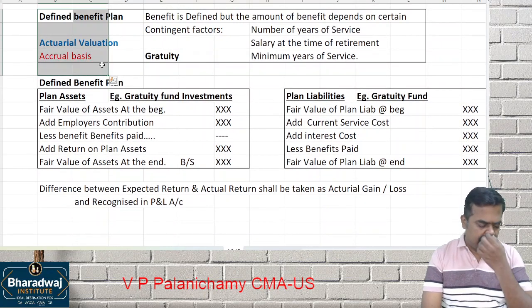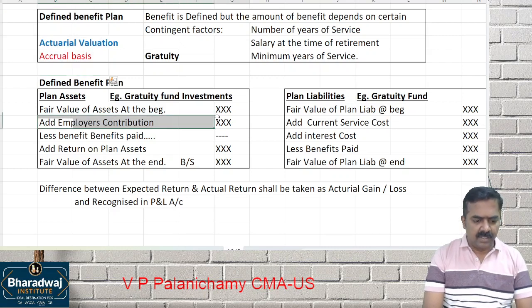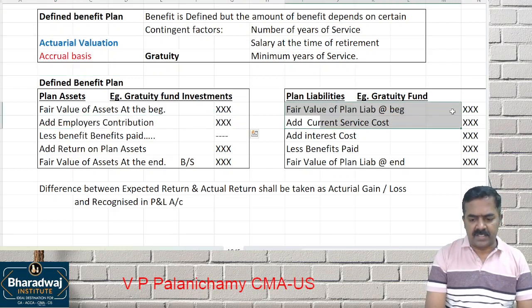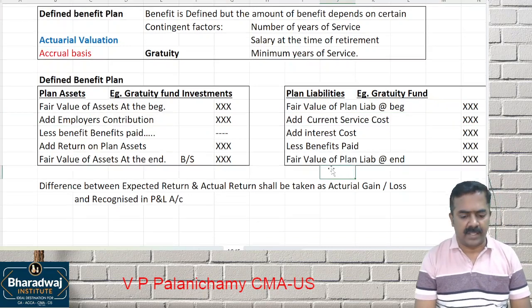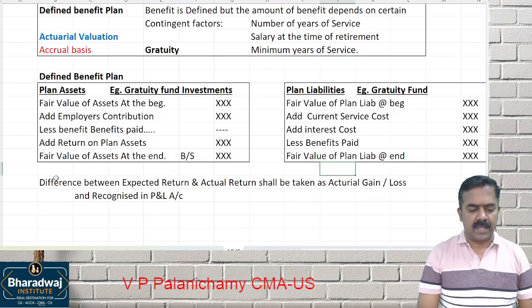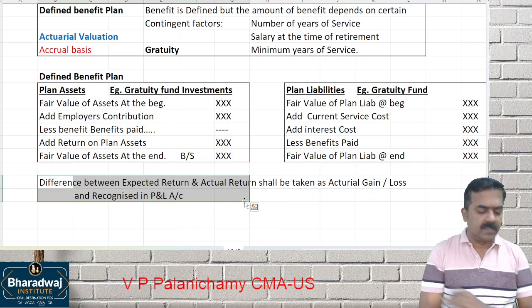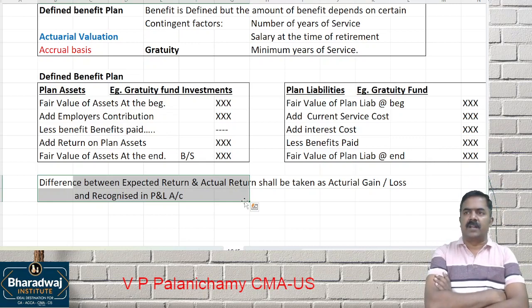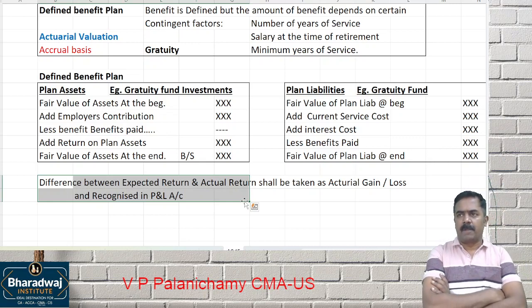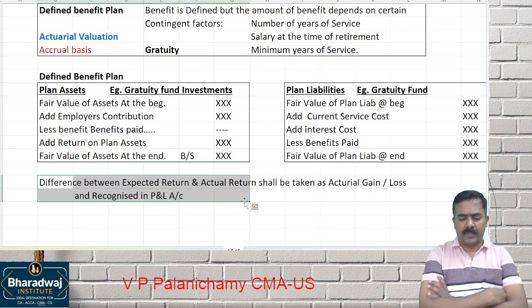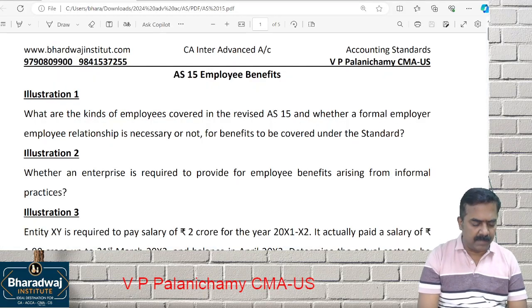Actuarial valuation. Let it be the contribution, or let it be the current service cost. All these things are estimated by what? Actuary, and that is recognized in P&L account. Suppose there is a difference between actual return and expected return, that is also recognized in which account? P&L account. Okay. Now we'll go to the material.